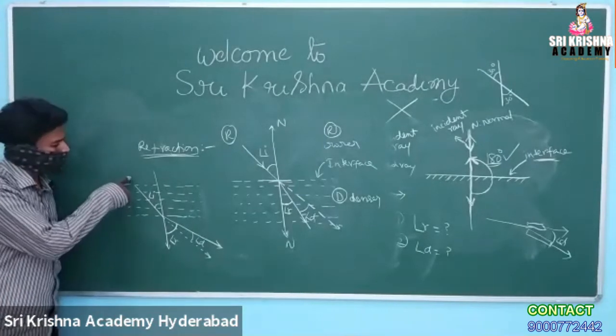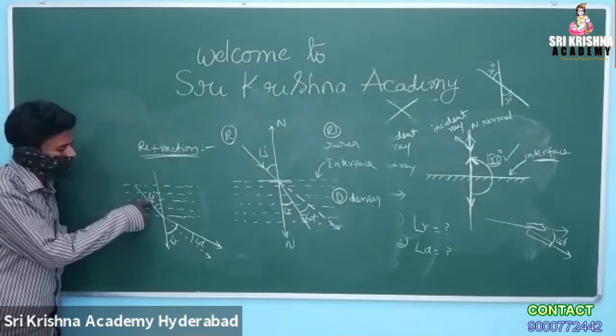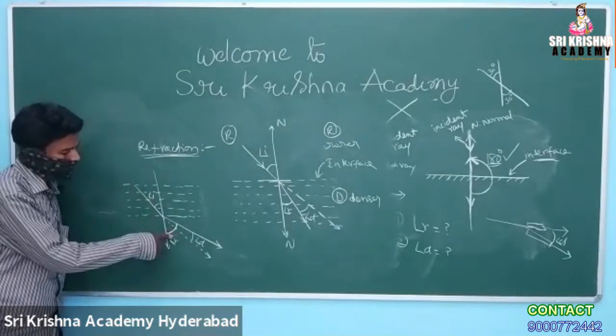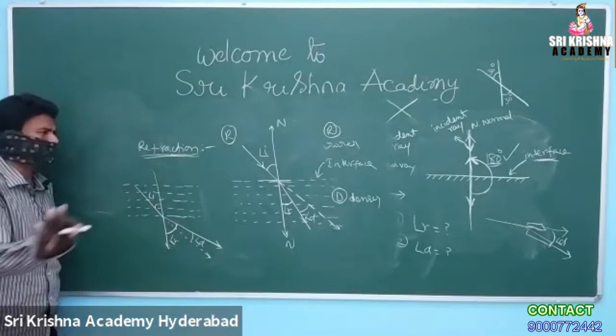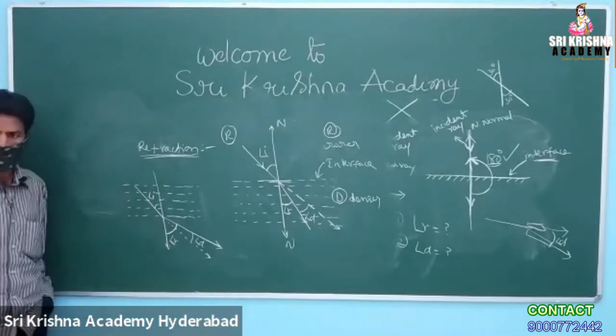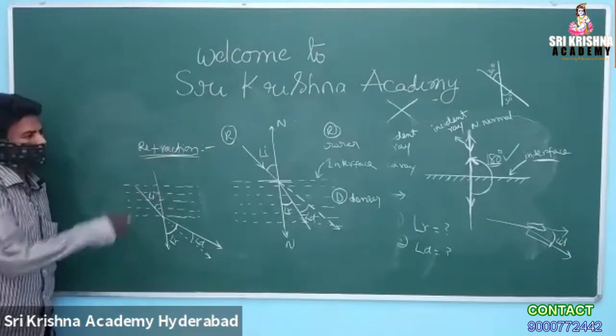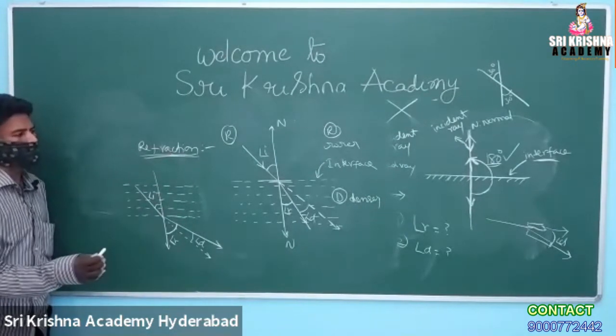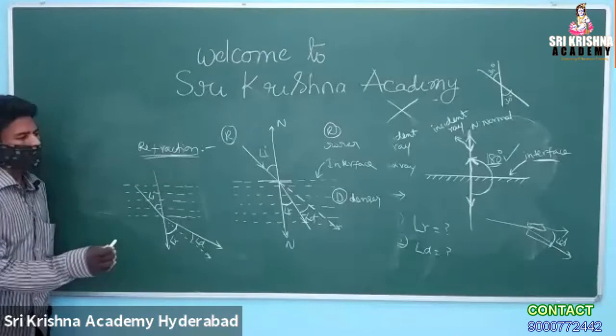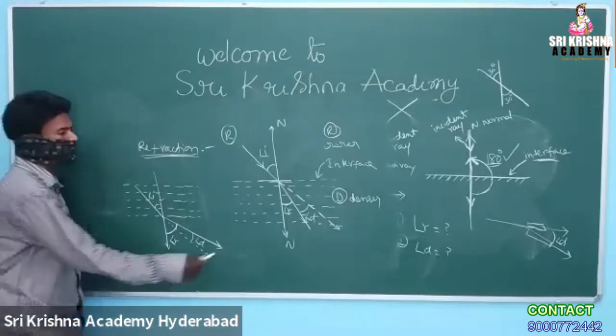So this is the angle of incidence, the angle of refraction, and the angle of deviation. I think the concept is clear. When light passes from rarer medium to denser medium, it bends towards the normal.